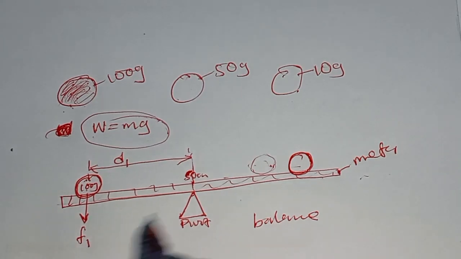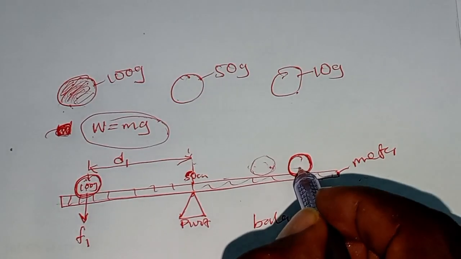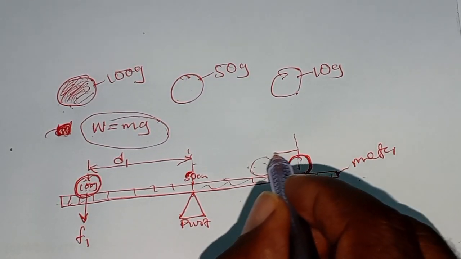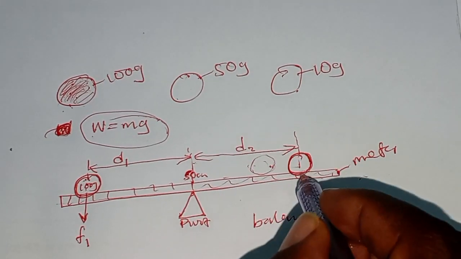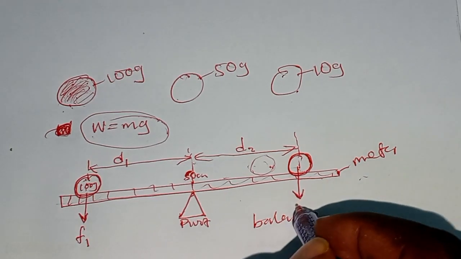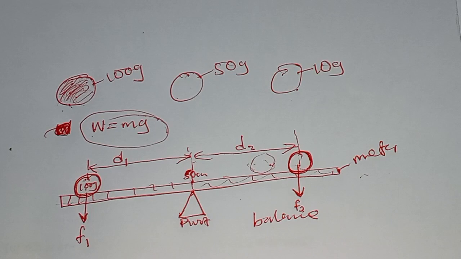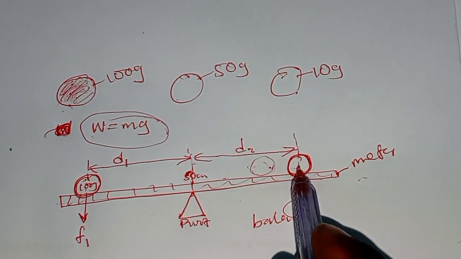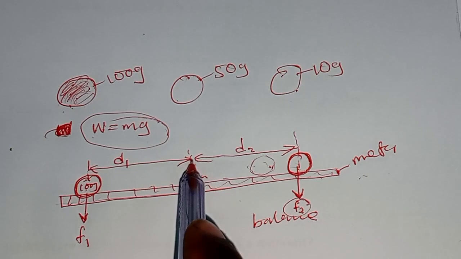Then you also measure and record the distance on this side from the center of the mass piece to the pivot. You record this as distance 2. You record this mass piece as force 2 or weight 2. So the force and its distance.